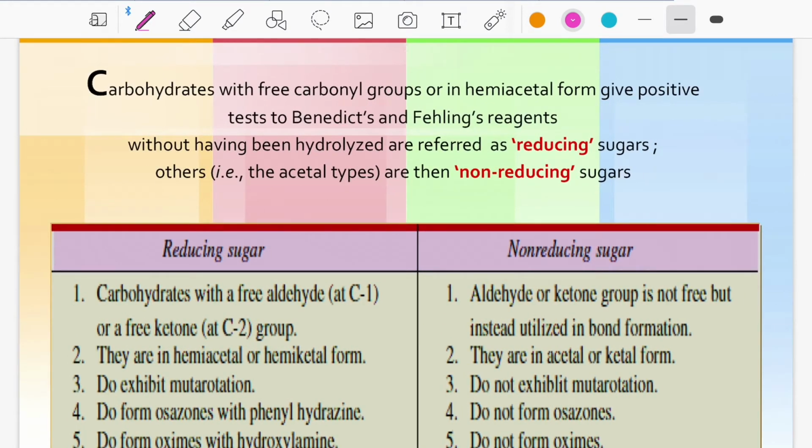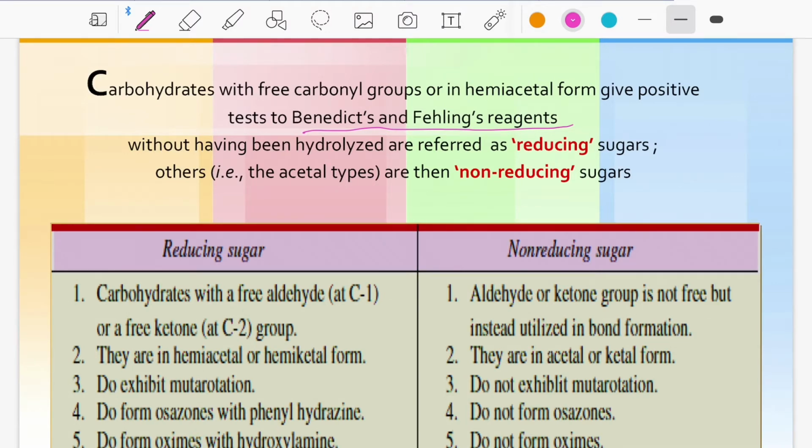Carbohydrates with free carbonyl groups or the hemiacetal form give a positive test with Benedict's and Fehling's reagents or solutions. As we discussed before about the reduction concept, some sugars are called reducing sugars and some are called non-reducing sugars, based on the Fehling's and Benedict's test.